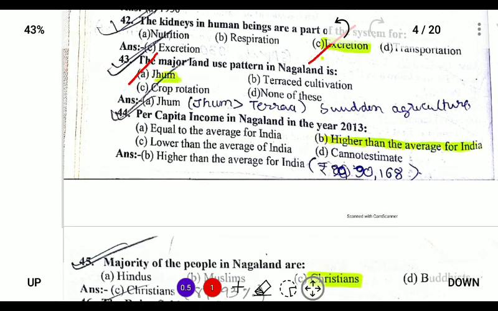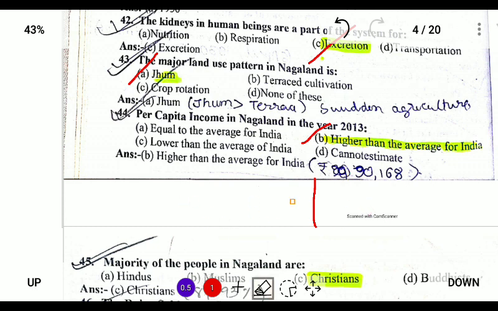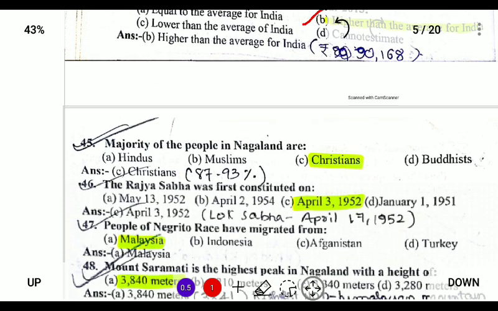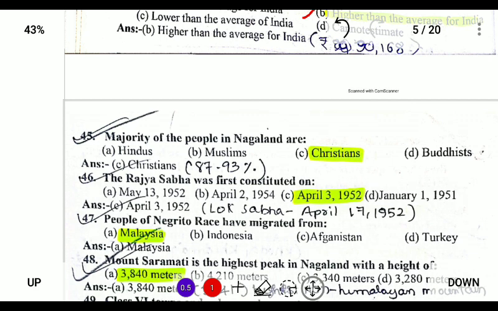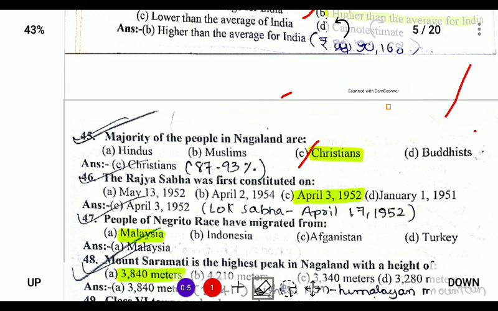Per capita income in Nagaland in the year 2000 is current affairs, so it will be higher than average, and the rate is around 90,168 rupees for the per capita income of the Nagas. Majority of the people in Nagaland are Christian, and it comprises about 87.93% of the total population. Almost 90%